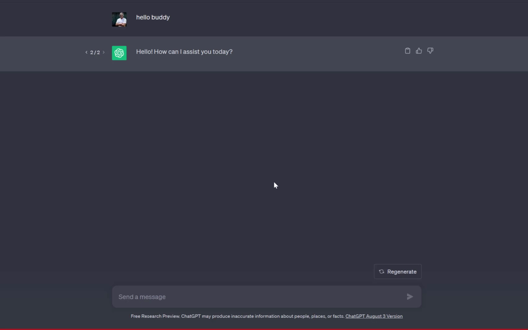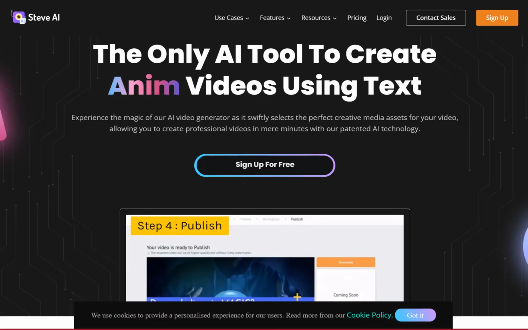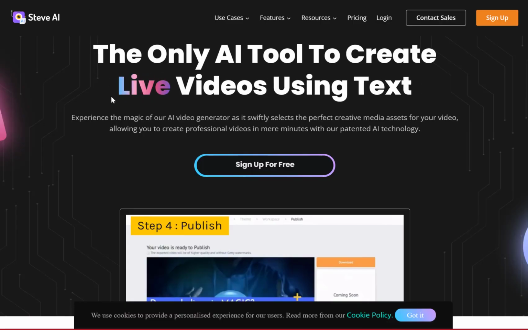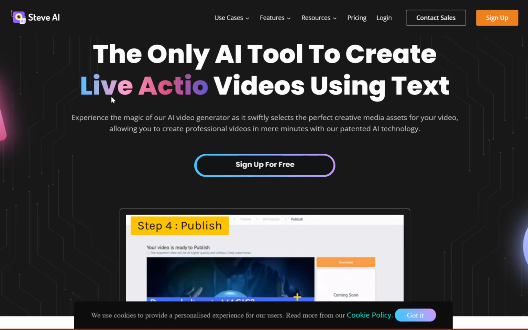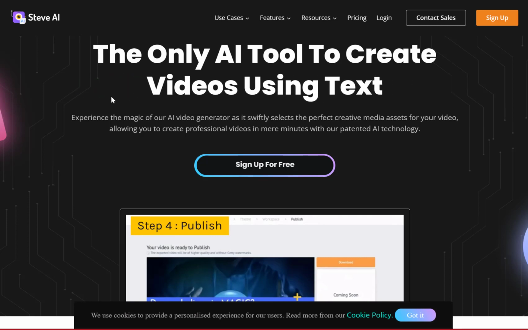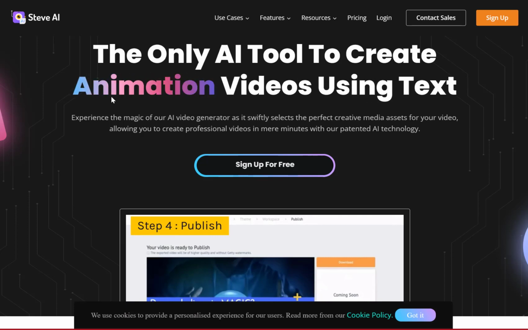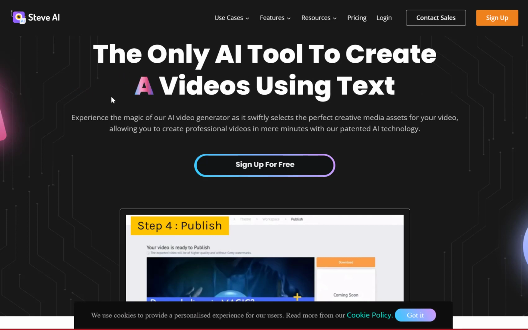So this is how AI also behaves. You have to understand how AI gives responses. You have to feed it well, and then you will have your killer response. The same applies to Steve.ai. Over here, you will see the walkthrough when we are creating our first video. Depending on the message you feed, that's what Steve AI brings out.